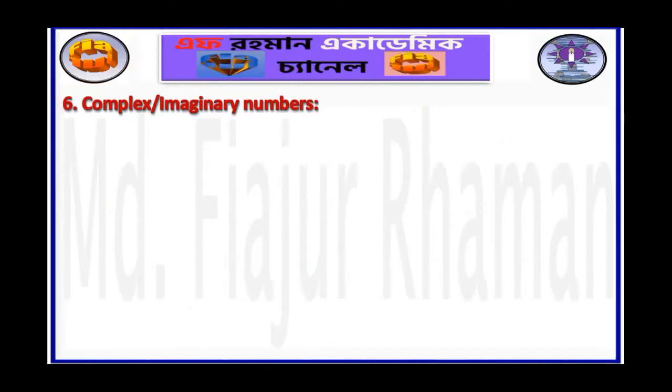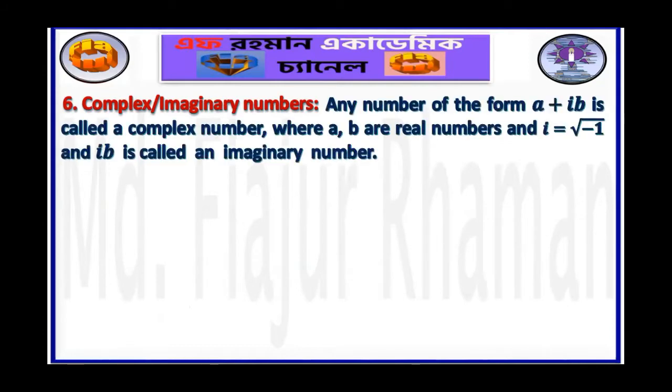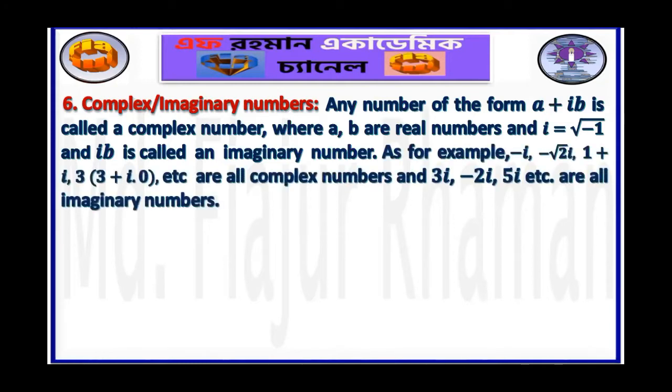Complex and imaginary numbers. Any number of the form a plus ib is called a complex number, where a, b are real numbers and i is equal to square root of minus 1. And ib is called an imaginary number or imaginary part. As for example, -i, -√2i, 1 plus i, 3, etc. are all complex numbers.